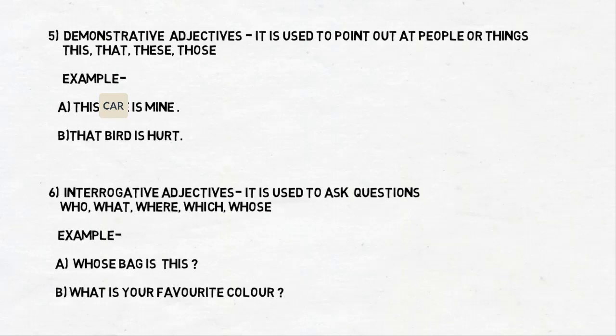Alright, so interrogative adjectives are used for asking questions. And how would you come to know which words are used to ask questions? Words like what, whose, where, which show interrogative adjective. The example I give you over here is whose ball is that? I don't know whose ball that is. But if I have to ask a question, whose will show me an interrogative adjective. The easiest way to find an interrogative adjective is the question mark.